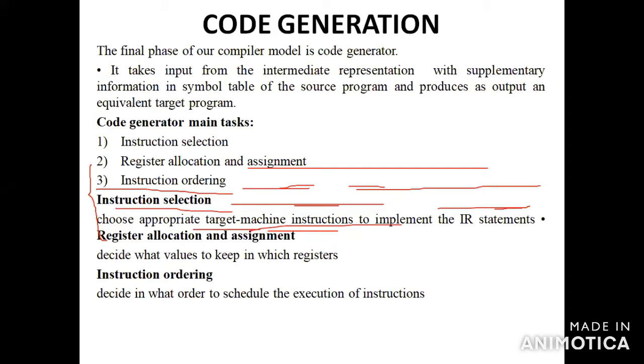Then what is a code generator? The main task of the code generator covers three things. What are the main tasks of the code generator? Instruction selection. Second, register allocation and assignment. Third, instruction ordering. So first one is instruction selection, second one is register allocation and assignment, third one is instruction ordering. These are the main tasks of the code generator.